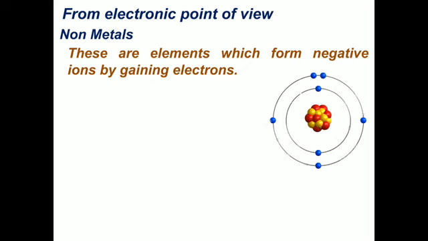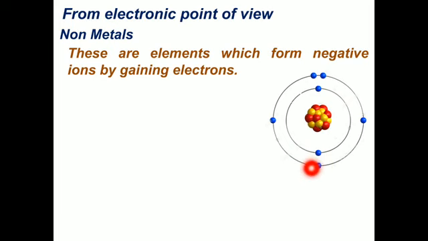This is a single atom of one non-metal, that may be any non-metal, and again the same thing is there. This is the nucleus and these are the electrons. In the nucleus, protons and neutrons are present, and in the outer shells, electrons are present. So this is the inner shell and this is the outer shell, that is the valence shell.